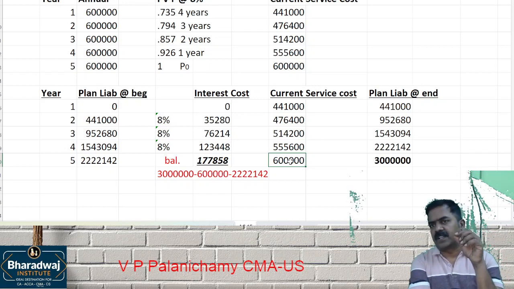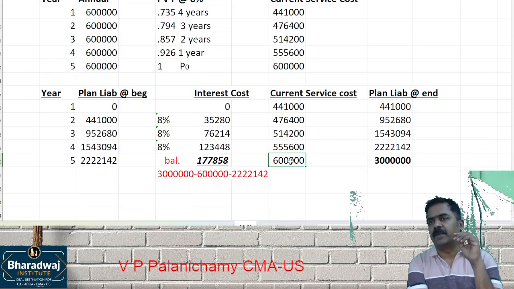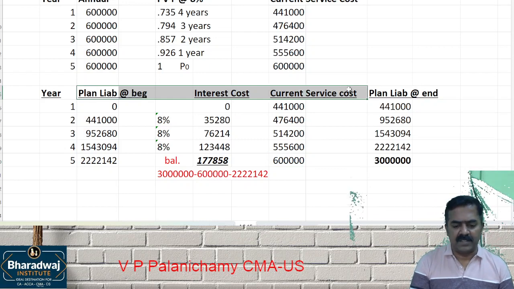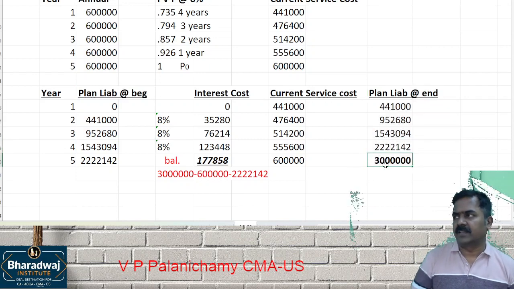Suppose during first year, second year, third year, if there is any benefit paid, என்ன பண்ணிருப்பீங்க? Plan liabilities at the beginning of the year, interest cost, current service cost, less benefits paid would have given what? Plan liability at the end of the year.